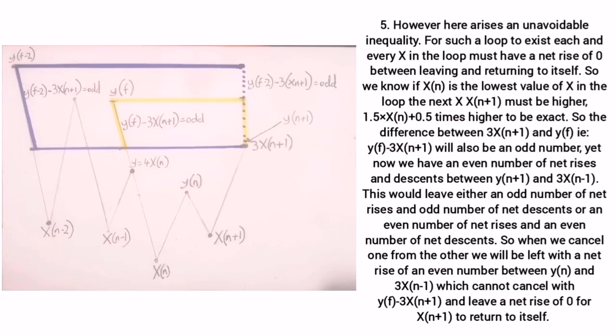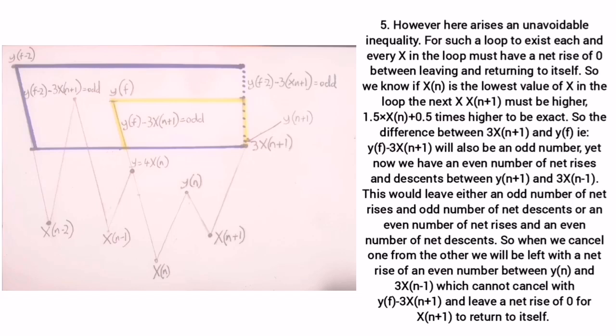For such a loop to exist, each and every x in the loop must have a net rise of 0 between leaving and returning to itself. So we know if xn is the lowest value of x in the loop, then the next x, which is xn plus 1, must be higher, 1.5 xn plus 0.5 times higher to be exact. So the difference between 3xn plus 1 and yf, which is yf minus 3xn plus 1, will also be an odd number.